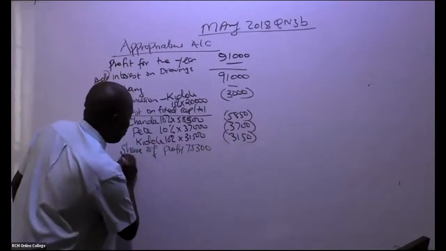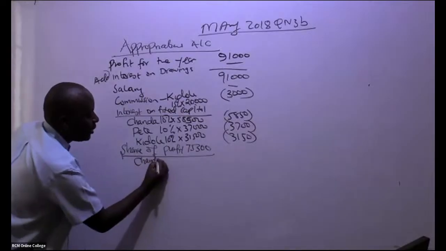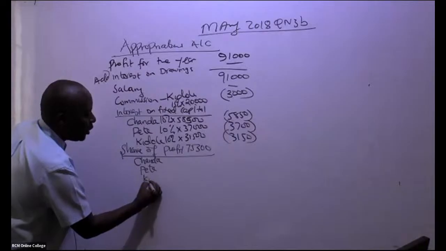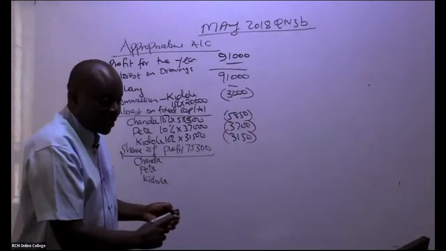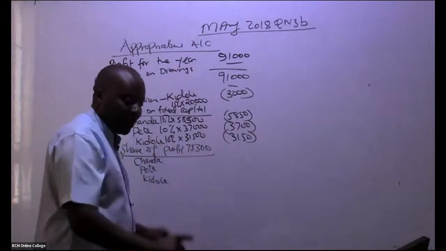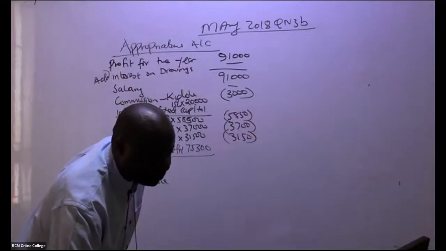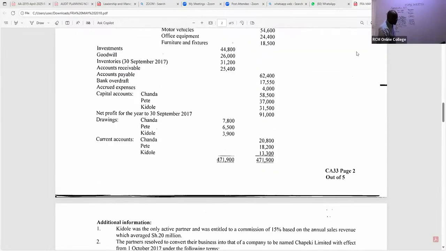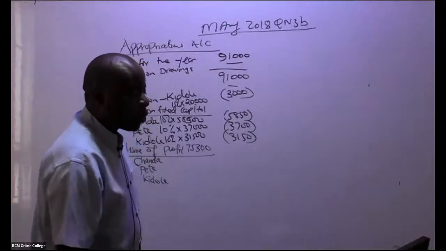So remember, we have again the three partners. So we have here Chanda, we have Pete, we have Kidole. And they have given us the ratios of sharing these profits. At times there are losses, remember. So they have given us, are you able to see the ratios? The ratios that we have here for sharing, it is 2:2:1.